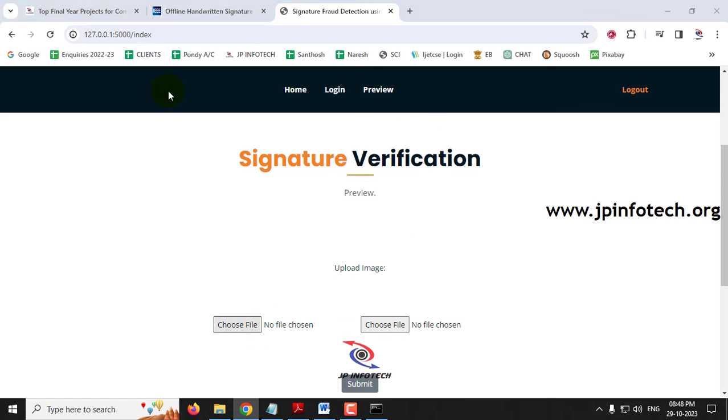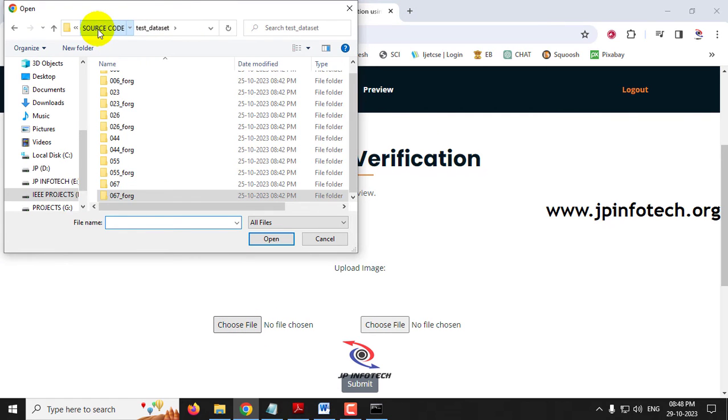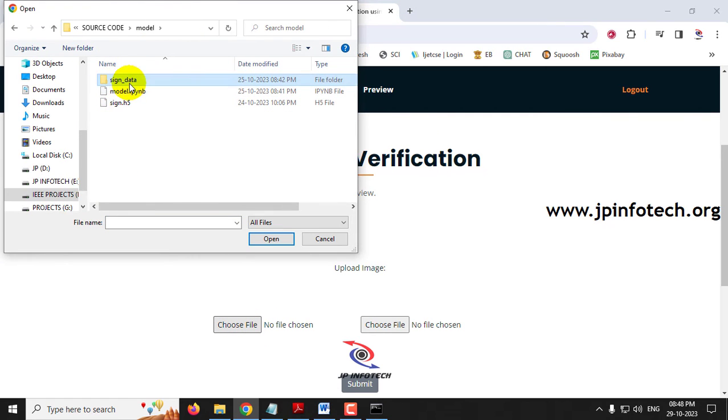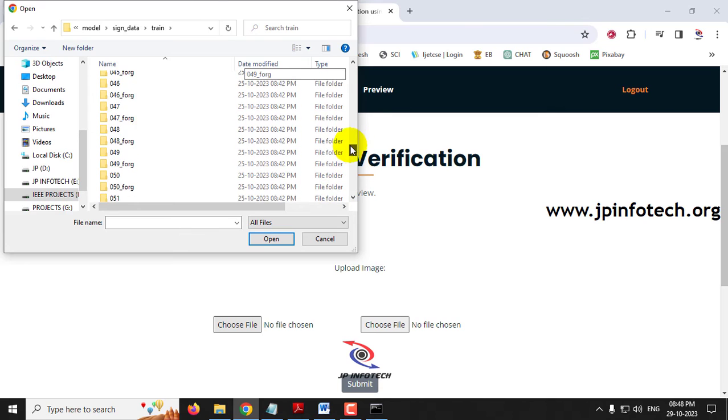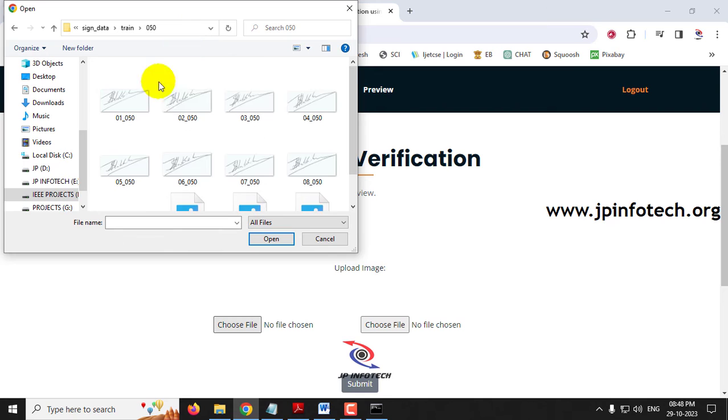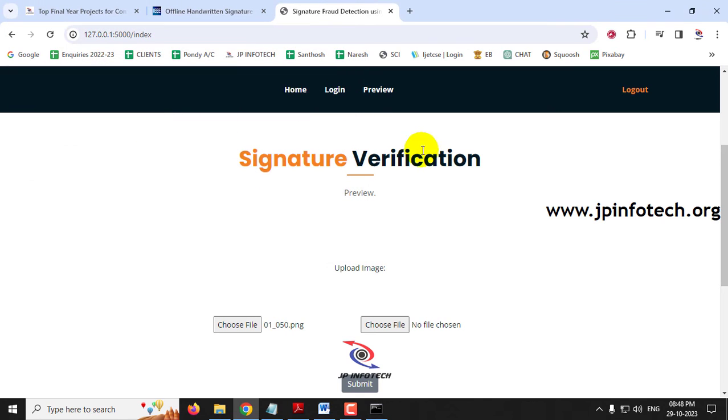This time I'll go to the train folder. So just go to the source code folder. In the model folder we have signed data, and in that we have the train folder. In the train folder we have lots of images. Let me go to 50 and select an image.